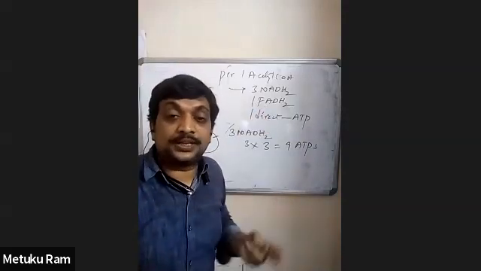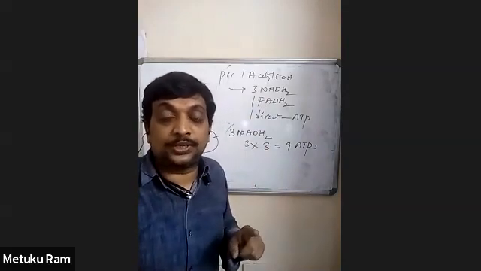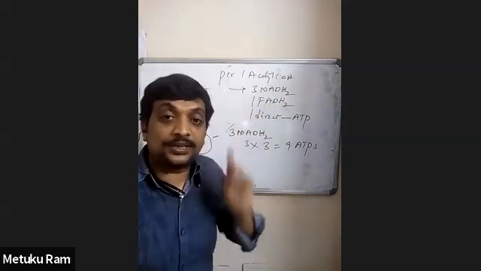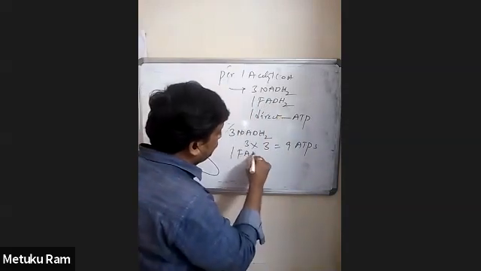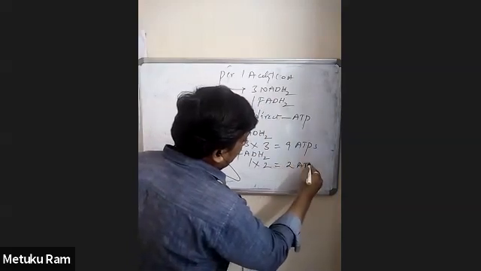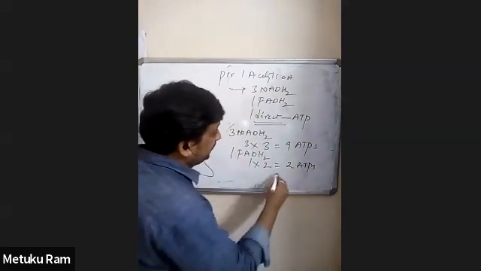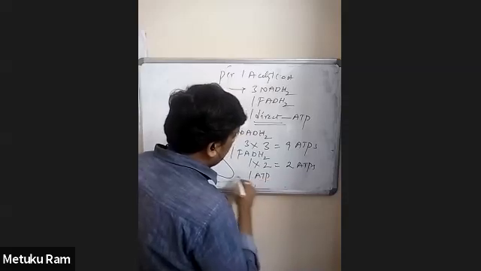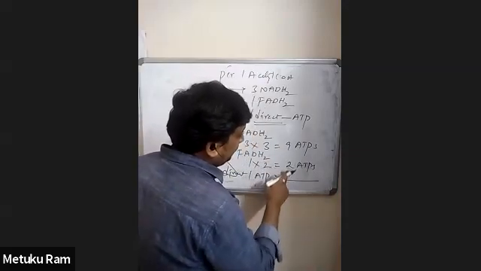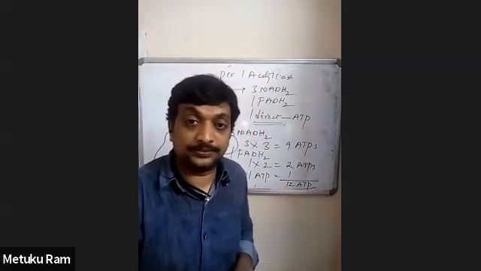This FADH2 is worth only 2 ATP, so upon oxidative phosphorylation, 1 into 2 gives 2 ATP. How many direct ATPs? Only 1, which is called the direct ATP. So altogether, 9, 10, 11, 11 plus 1, 12 ATPs are obtained for every one acetyl-CoA.